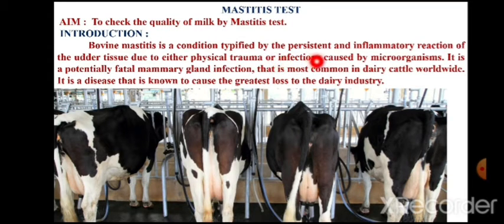It is an inflammation of the udder of milking animals, a potentially fatal mammary gland infection that is common in dairy cattle worldwide.